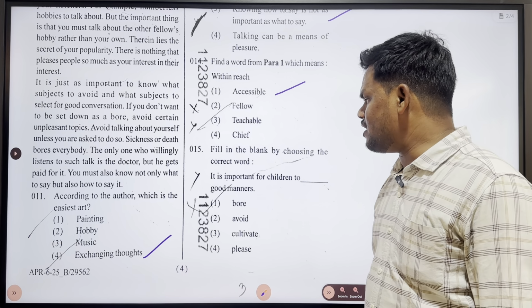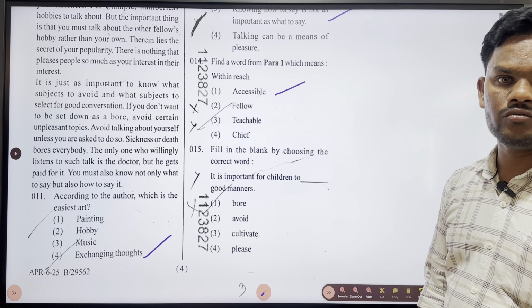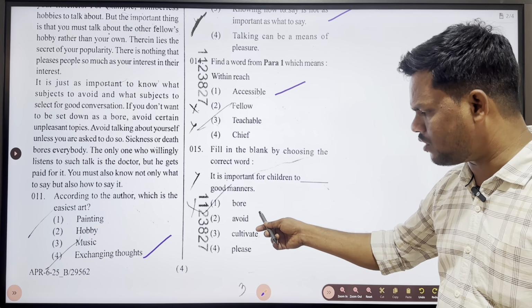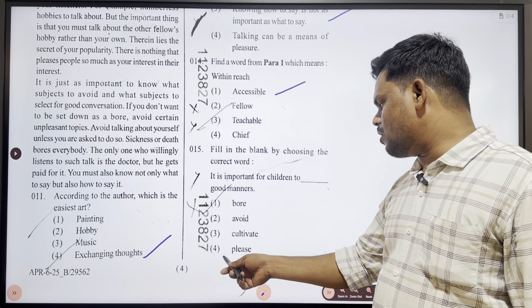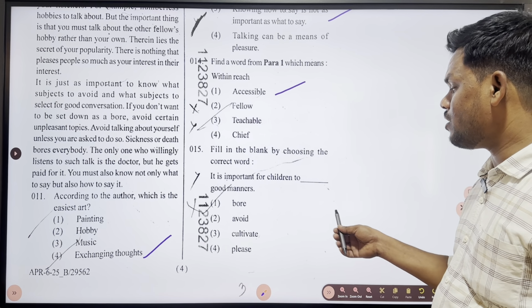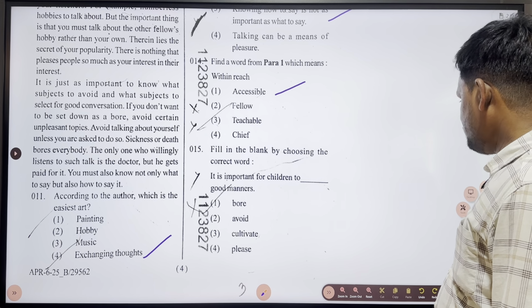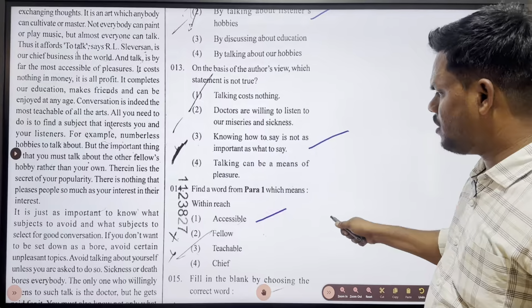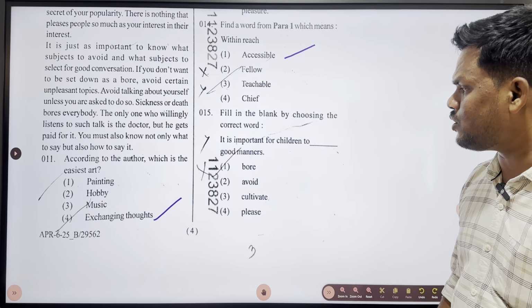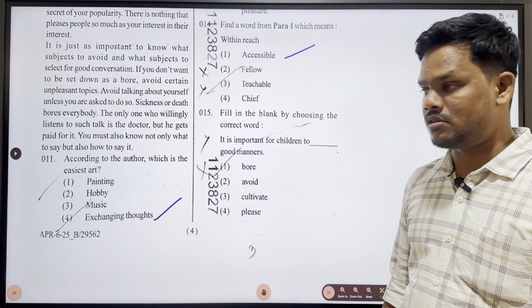Next one, fill in the blank by choosing the correct word among these four options. It is important for children to dash good manners.